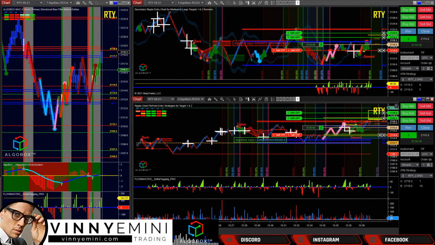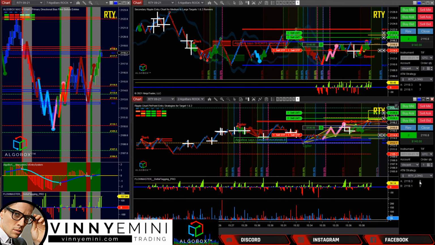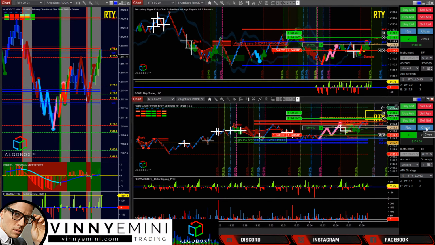MACD is green. We're in the green. We broke that red dot. Come on. Get up there to target 1. Got double cross, double move, plus double dots here. Again, as good a shot as any. Trade number 3 here.